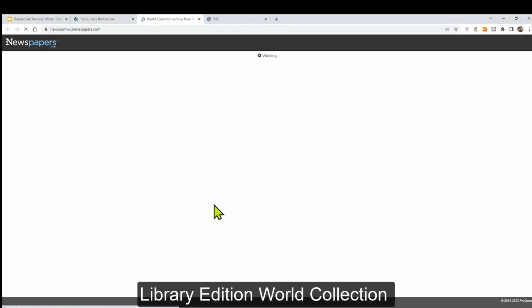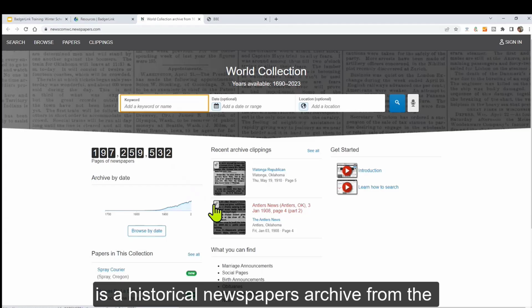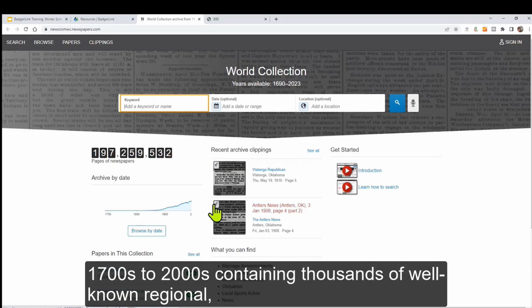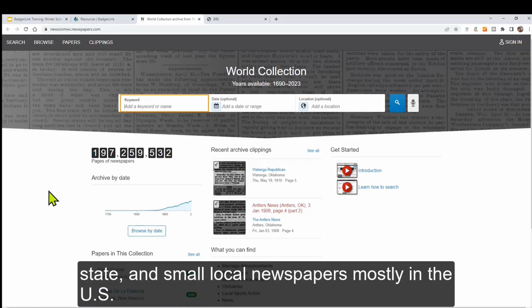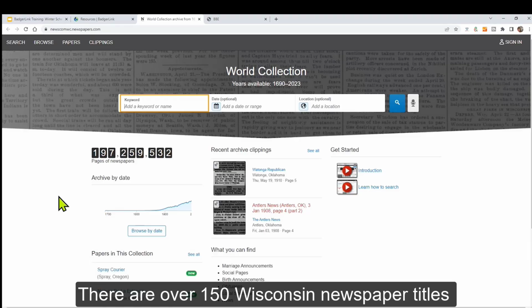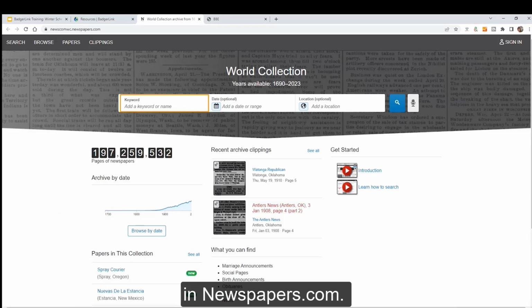Newspapers.com Library Edition World Collection is a historical newspapers archive from the 1700s to 2000s, containing thousands of well-known regional, state, and small local newspapers, mostly in the US. There are over 150 Wisconsin newspaper titles in Newspapers.com.